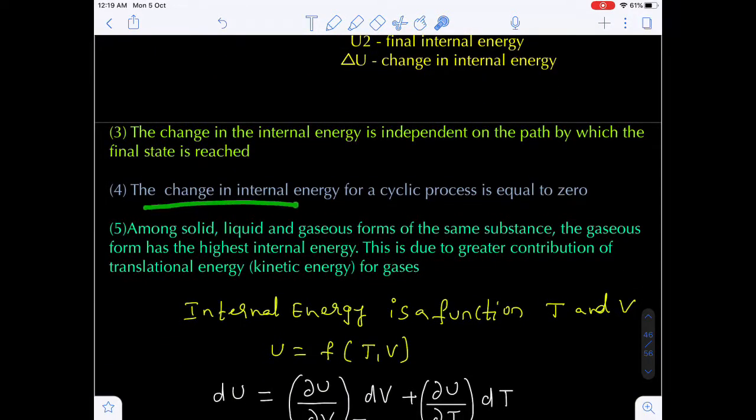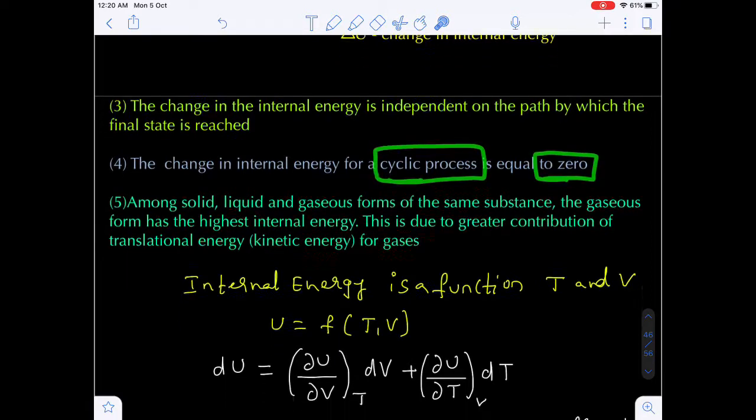Now the change in internal energy for a cyclic process is zero, because in a cyclic process the initial state and final state will be the same. That's why the internal energy change in a cyclic process becomes what? Zero. It is only valid for a cyclic process.